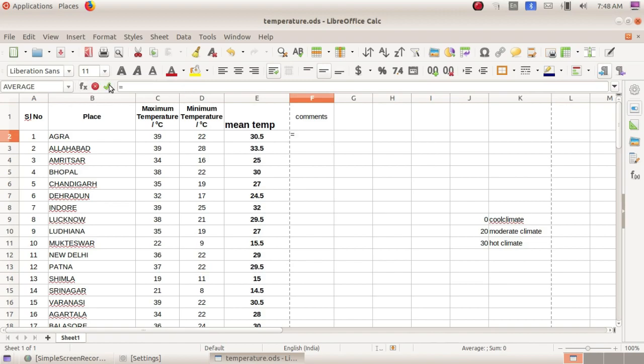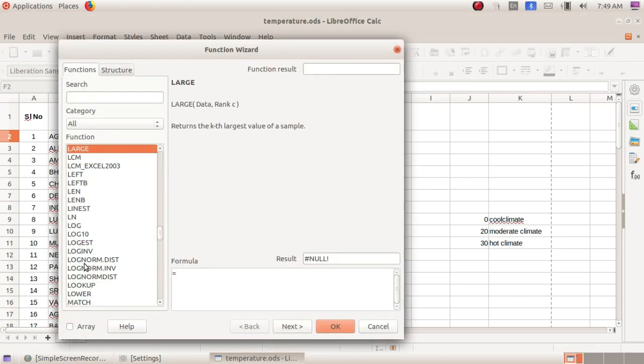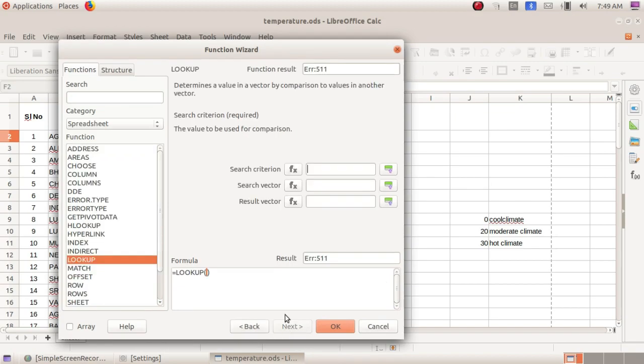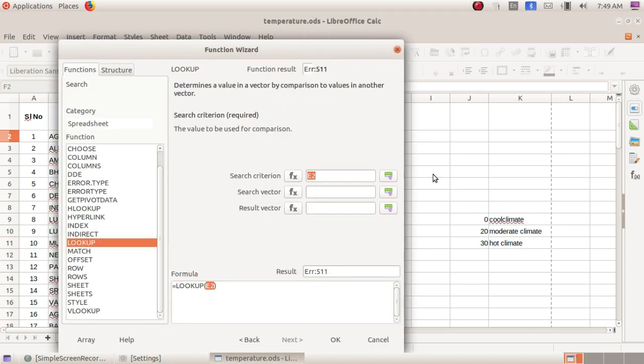Just click on equal to and apply the lookup function. Go to f of x, that is function wizard, and click lookup and select next. Go to search criterion, that means which criteria we are going to display the comment, that is the mean temperature. So just click on that and click on the value mean temperature, and again return to this comment. Here you have to type search vector.